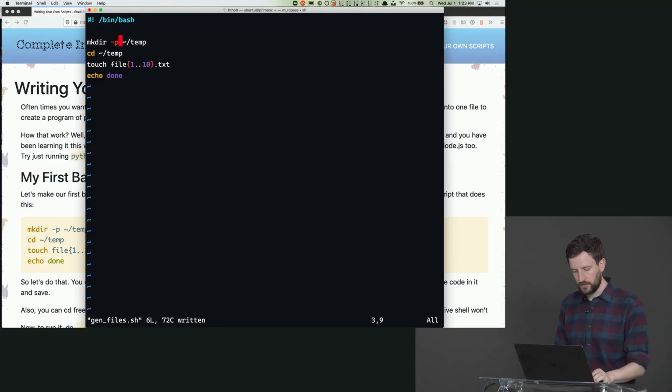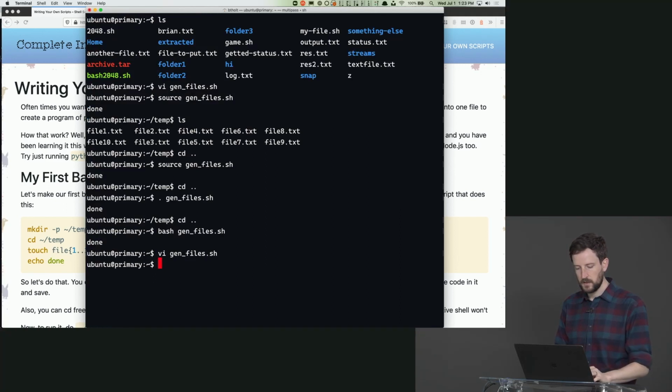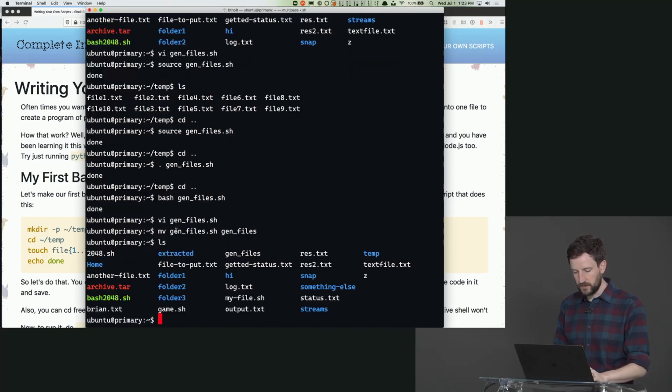Now, why is this interesting? So I save this, I'm going to quit out of it. And let's move gen files to gen files, but without the .sh at the end. Okay? So now if you look in here, it has no file extension.